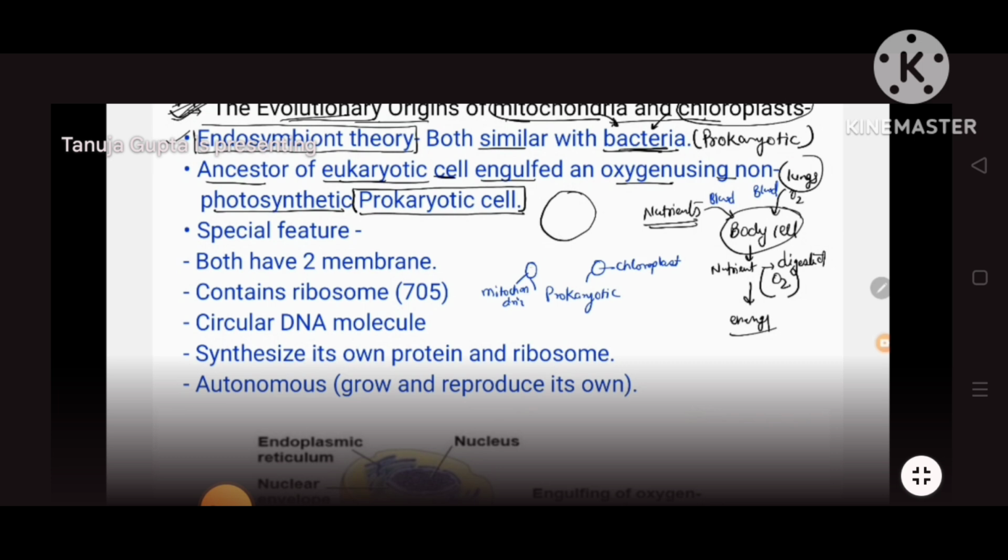But the eukaryote engulfed these two cells. So these two cells came inside the eukaryote, but still these cells were doing their own function, because outside they were independently living. Now once inside, they were doing certain functions on their own, and for the rest of the functions they depend on the eukaryotic cell. So they have their own existence inside this eukaryotic cell as prokaryotic ones. That's why it is called the endosymbiont theory, right?